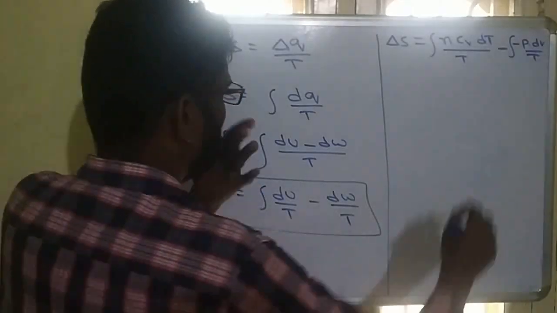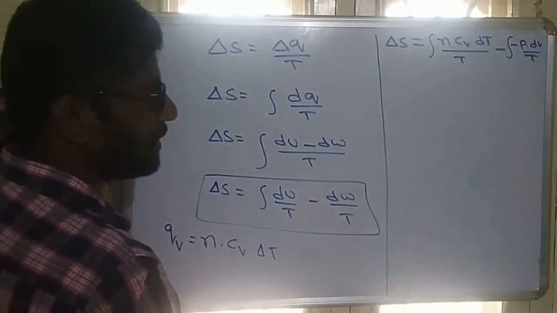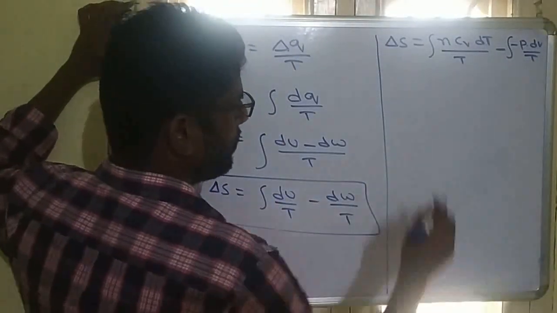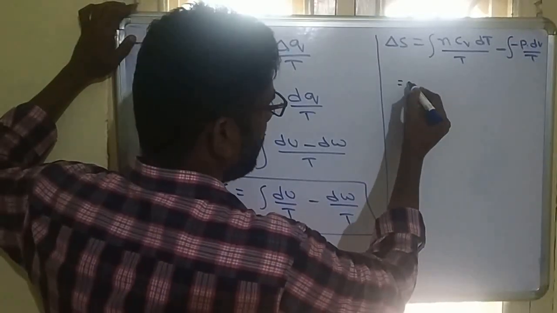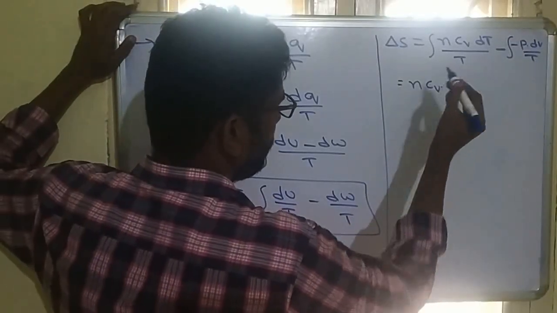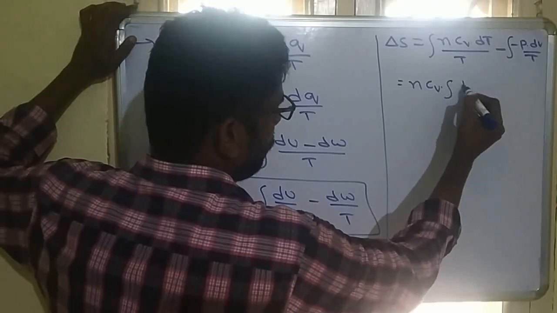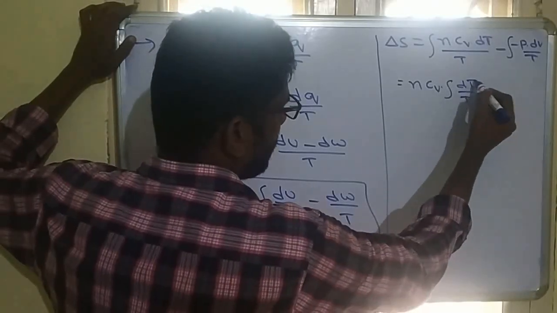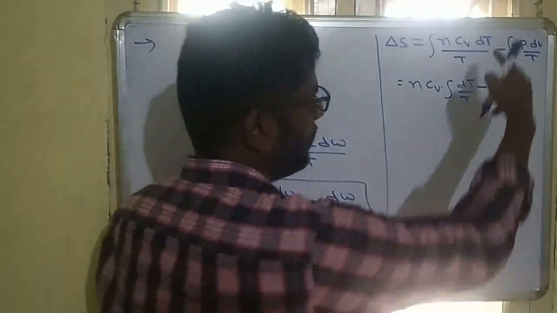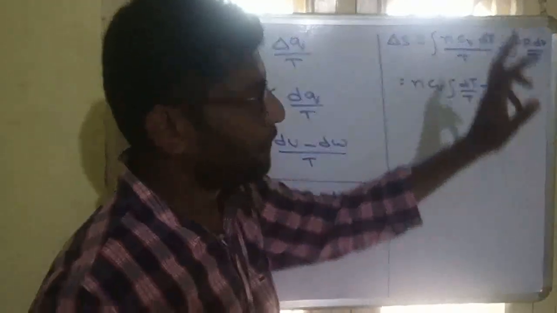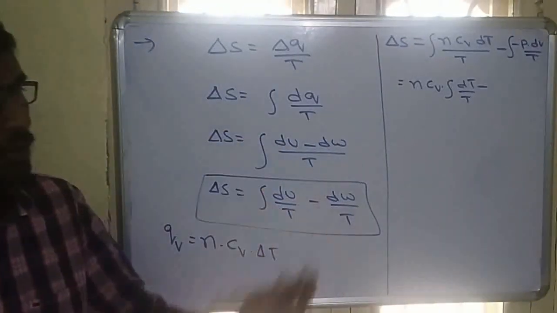So n is a constant, the number of moles. Cv is also constant. So from this we can write n into Cv into integration of dT by T minus P dV by T. From the ideal gas equation, PV is equal to nRT.